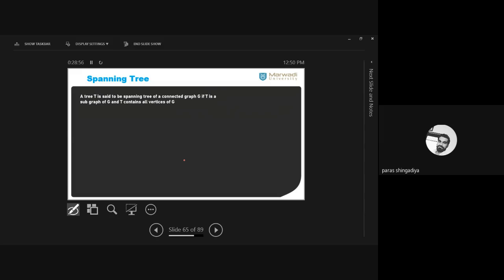Clear? So you have a connected graph, which includes some closed walks, cycles, loops, parallel edges. You have to convert that graph into a tree. This procedure of making one connected graph into a tree is known as a spanning tree. We have to remove edges to make the given graph into a tree.